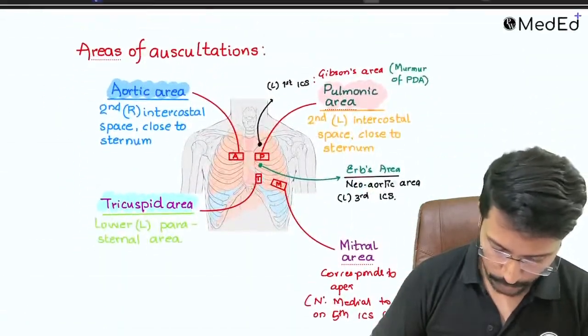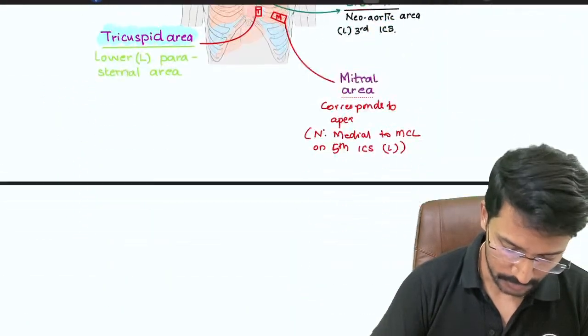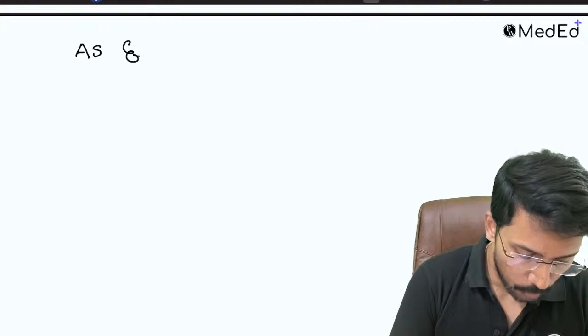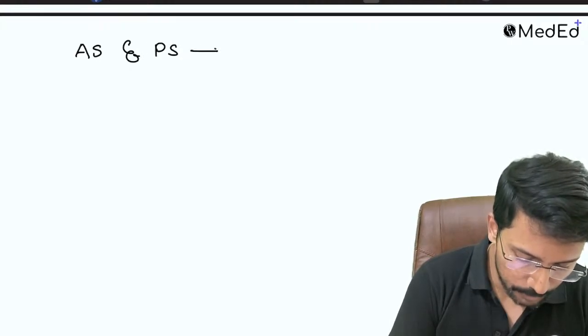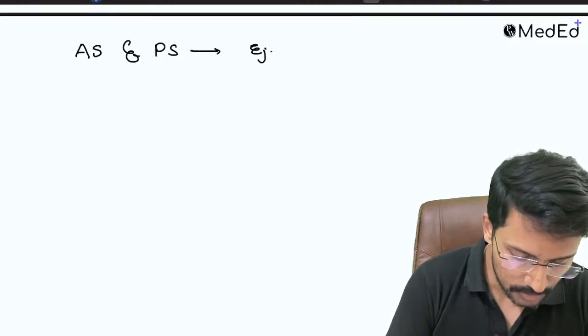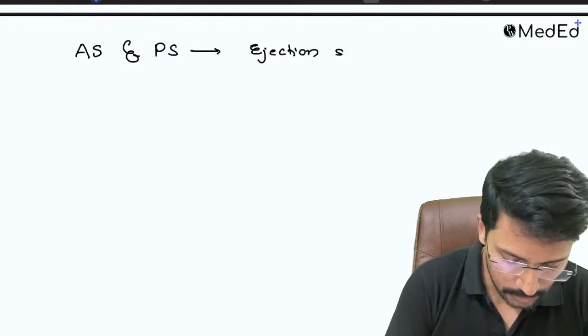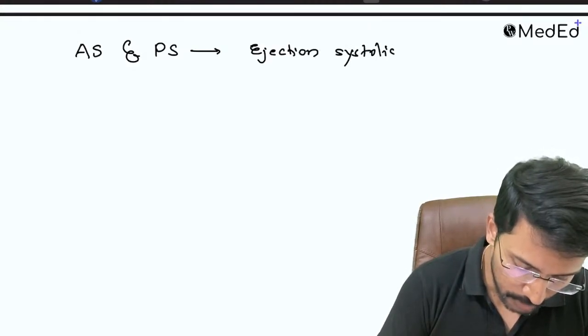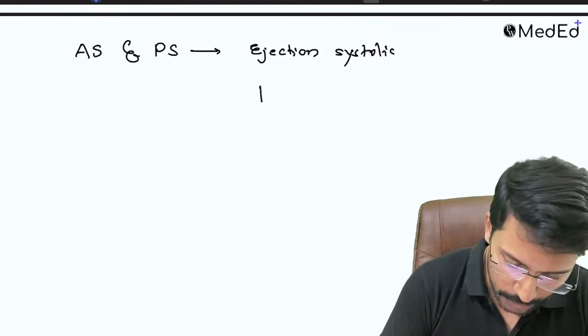The last thing I want you to do is be aware of the murmurs. Many a times, even if you're not aware of the murmurs, you will be able to recognize them. When I say aortic stenosis and pulmonic stenosis, both of them have the same murmur, which is an ejection systolic murmur. Usually it will be abbreviated, and you will sometimes get a phonocardiographic image.